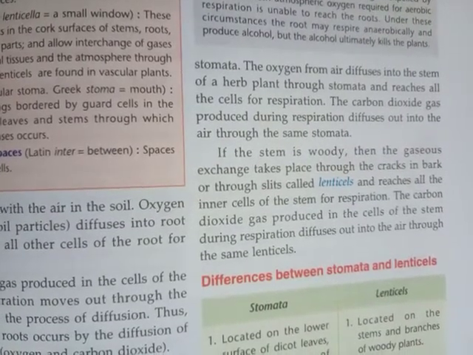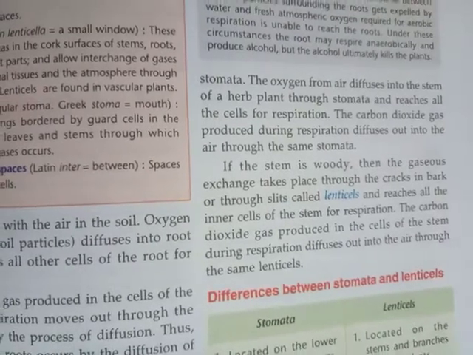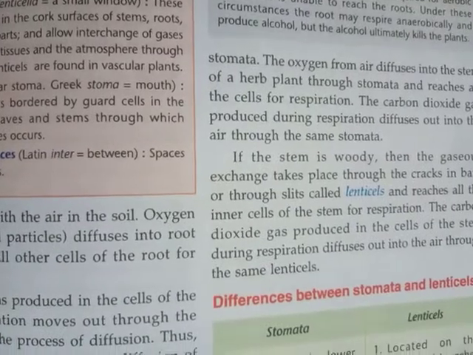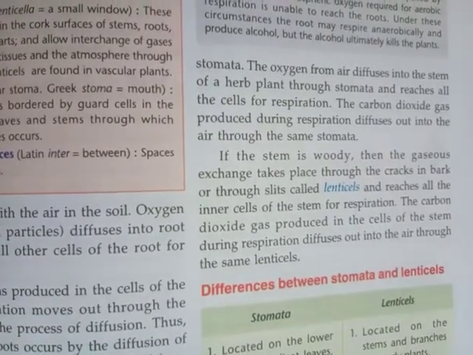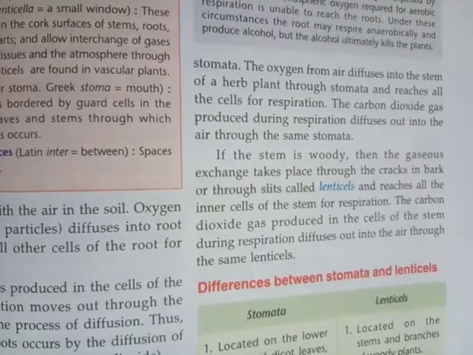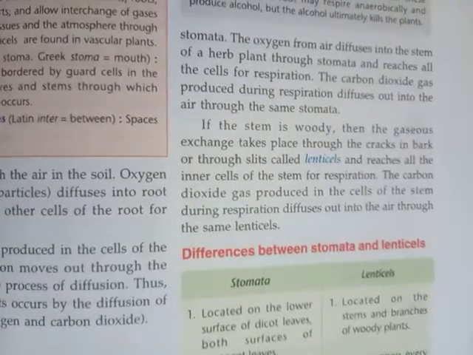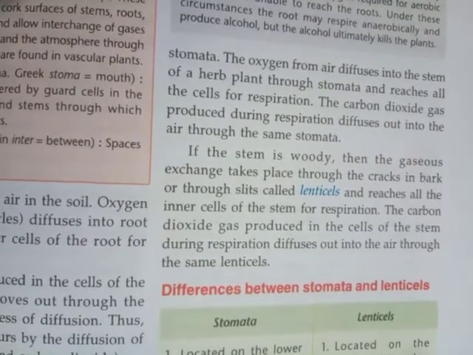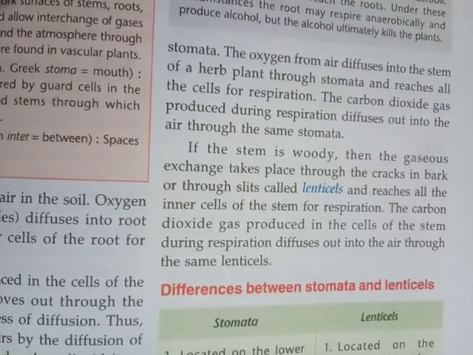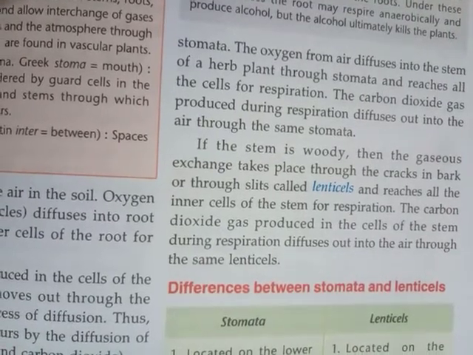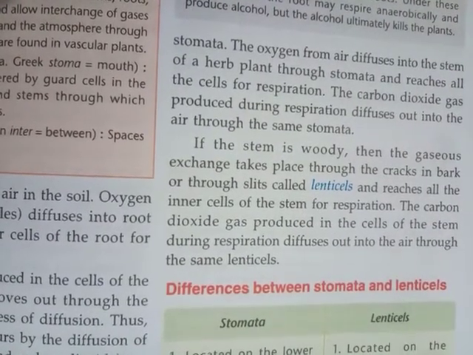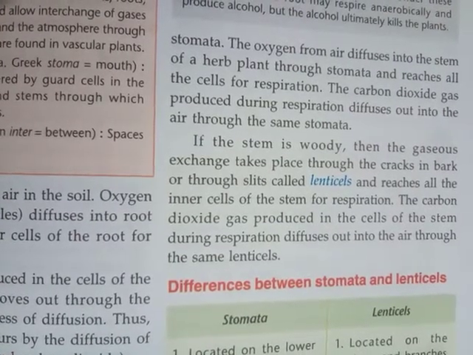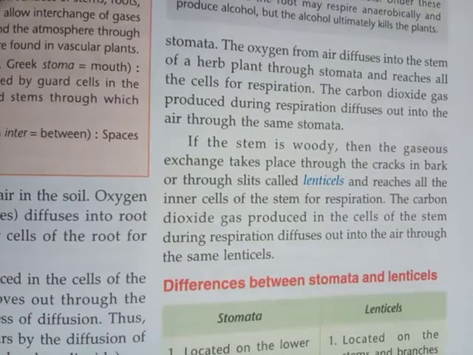Now, what happens in woody stems of big trees? In woody stems, gaseous exchange takes place through the cracks or slits present in the bark of the stems, and those slits or cracks are called lenticels. Hence, in woody stems, exchange of gases takes place through lenticels, meaning they take oxygen from the atmosphere through lenticels and give out carbon dioxide to the atmosphere through the lenticels.